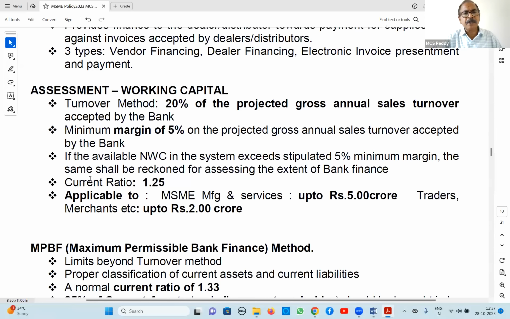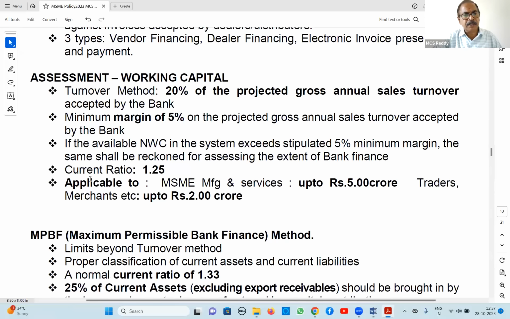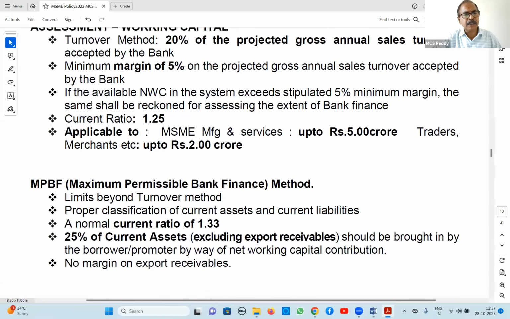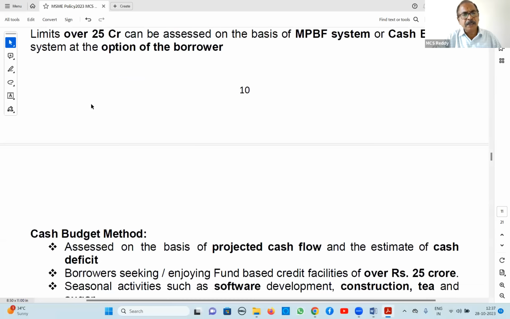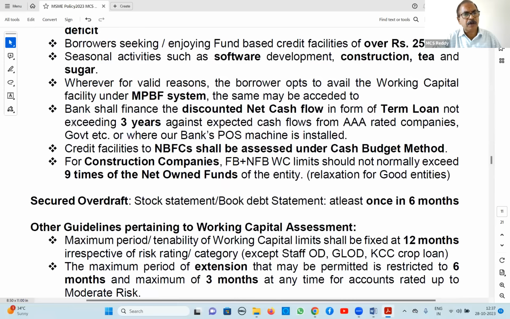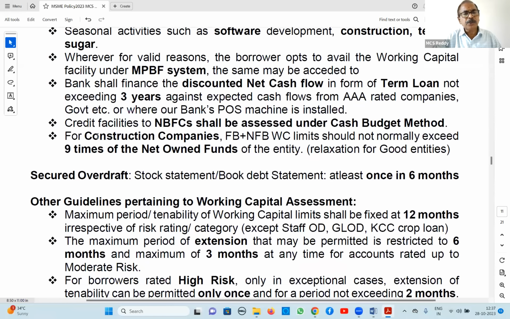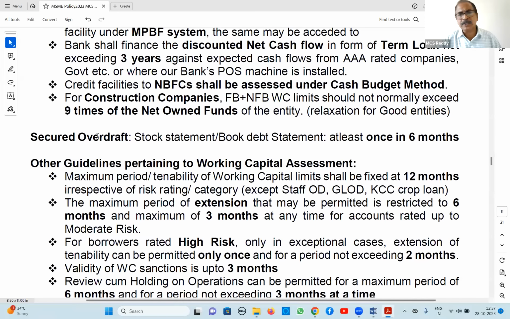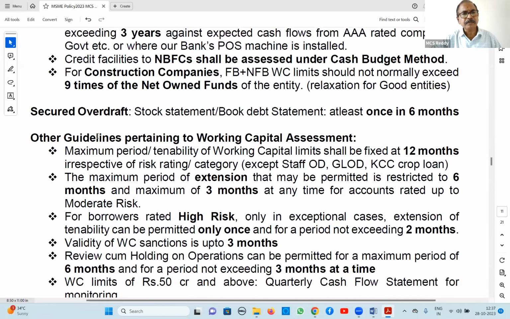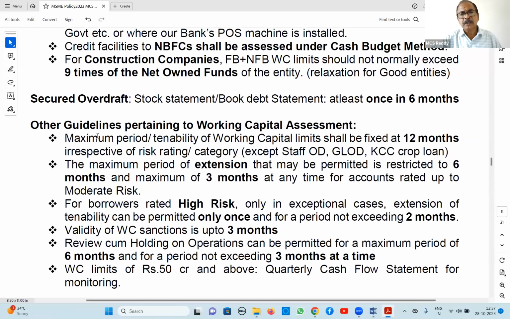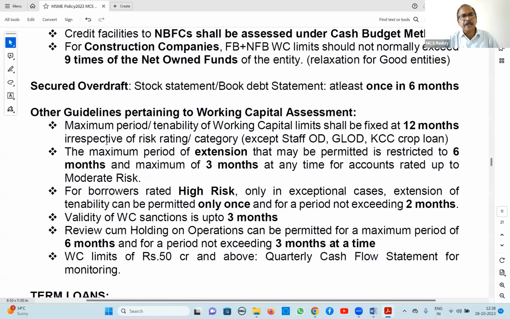Assessment of working capital is already covered in the policy. Both methods, the turnover method, the MPBF method, and cash budget, all 3 methods we have covered. For secured overdraft, the stock statement has to be submitted once in 6 months. Next, other guidelines regarding working capital. It is valid for 12 months generally. Some exceptions are there: KCC, gold loan, staff account exemptions.